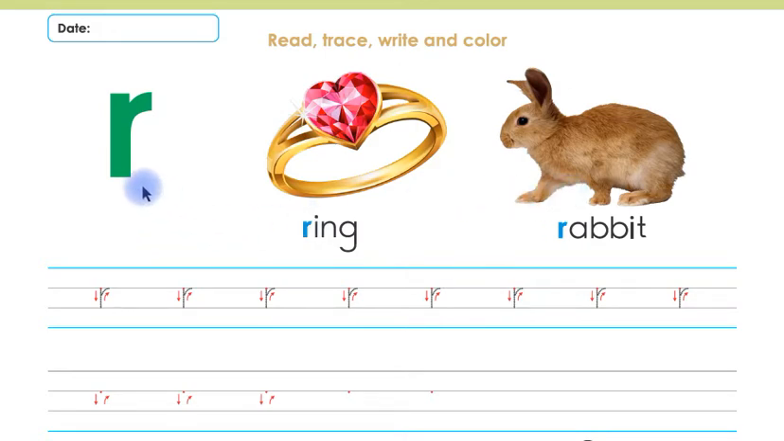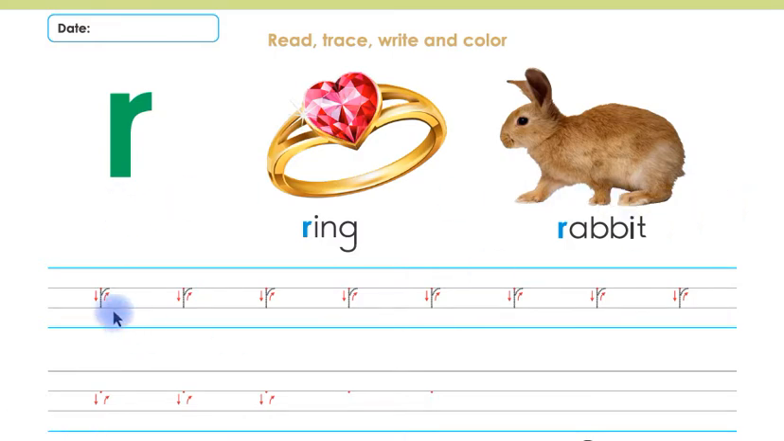Look at this, children. This is letter R in small shape and the sound of letter R is r. Listen one more time, children. This is letter R in small shape and the sound of letter R is r. Now say with me, r, ring, r, rabbit, r, ring, r, rabbit.